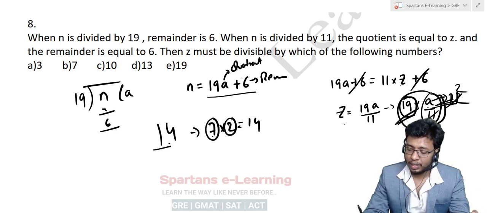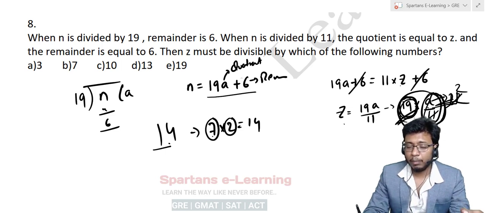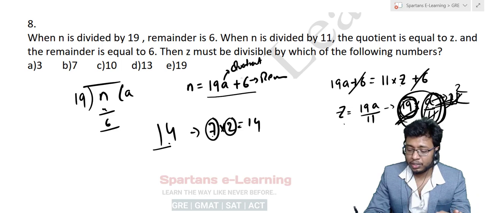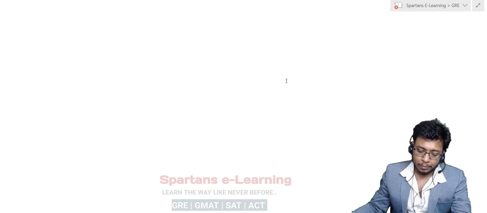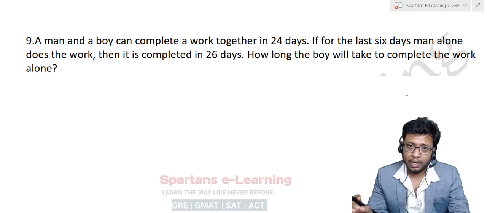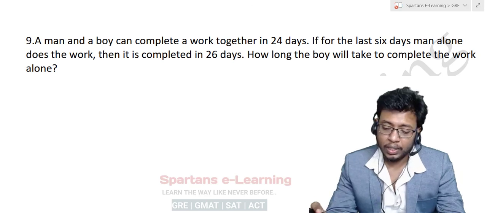But for sure what you can say is z is at least divisible by 19, because you are able to write z as a product of 19 into something. Here a by 11 need not necessarily be an integral value. It can be decimal also, right? It varies. Suppose if a is 1, it will be 1 by 11, which is 0.09. So 19 into 0.09 will be z itself, right? So that way for sure you can say your z will be divisible by 19. That's it. Now a man and a boy can complete a work together in 24 days.